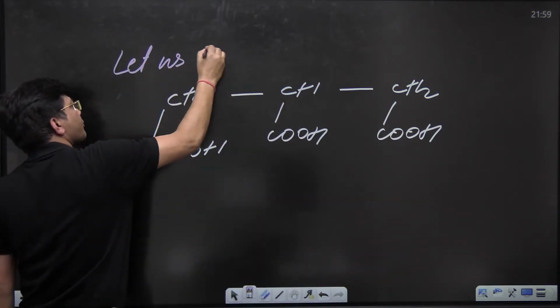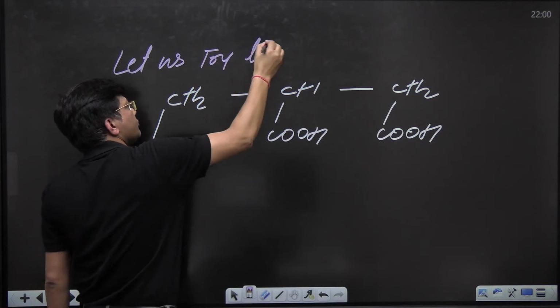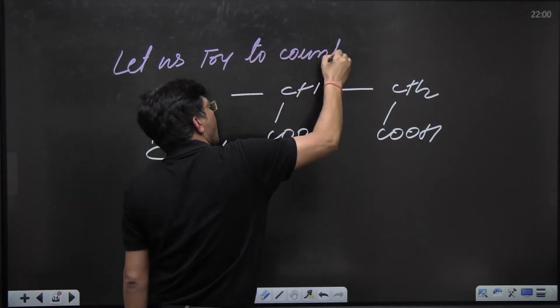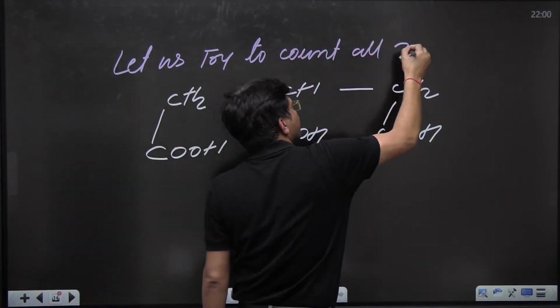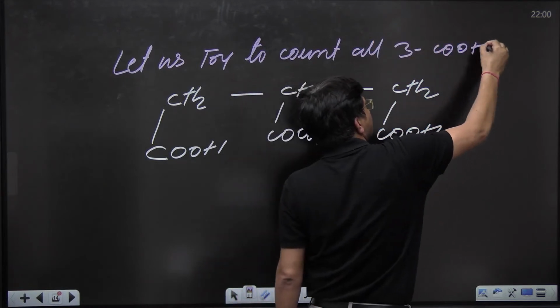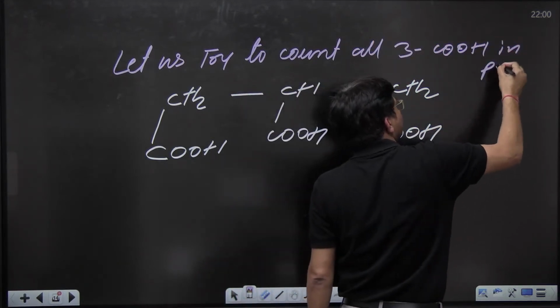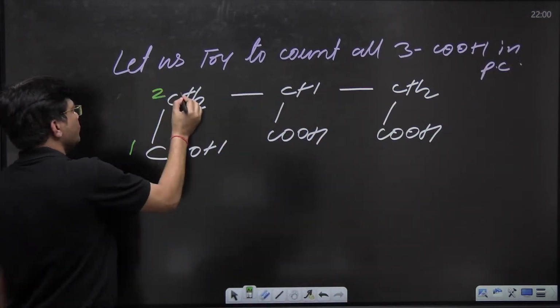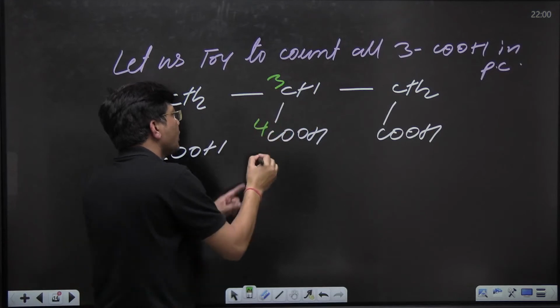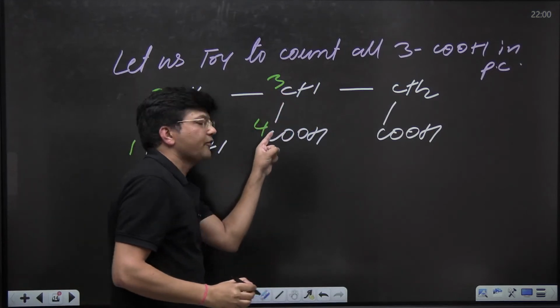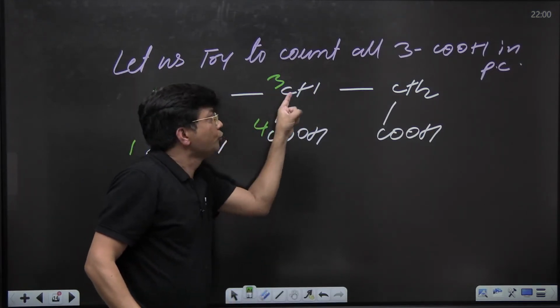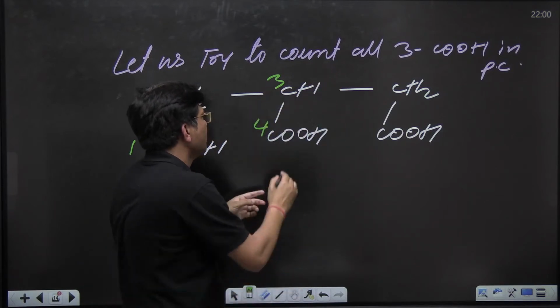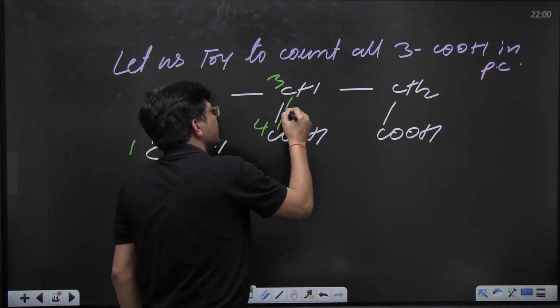Let's try to count all three COOH in the parent chain. Let's try, kids. 1, 2, 3, 4. Now you have to go back. After counting this, you are supposed to go back, and that is not allowed. You will go back, and this is not allowed.